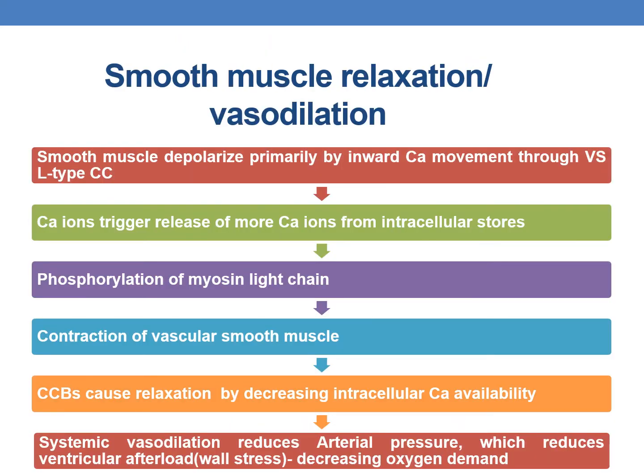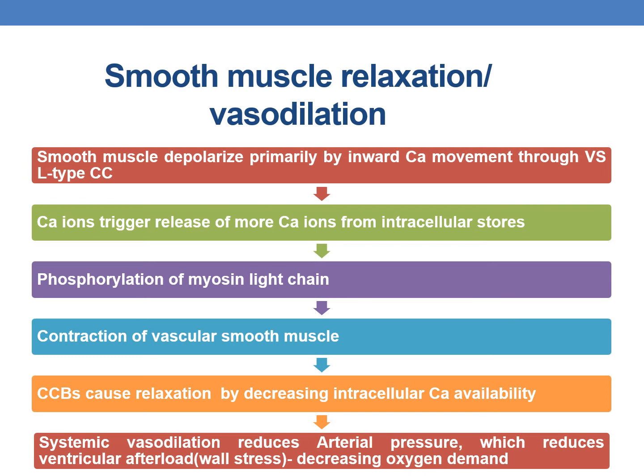Coming to the smooth muscle relaxation and vasodilatory action. The smooth muscle is depolarized primarily by inward calcium movement through L-type calcium channels. And the calcium ions trigger release of more calcium ions from the intracellular source. This leads to phosphorylation of myosin light chain, and finally, contraction of vascular smooth muscle is seen.